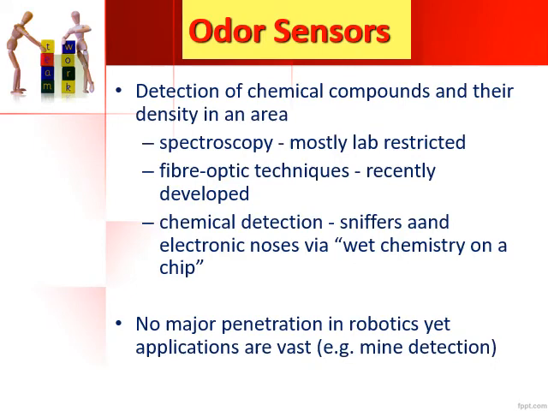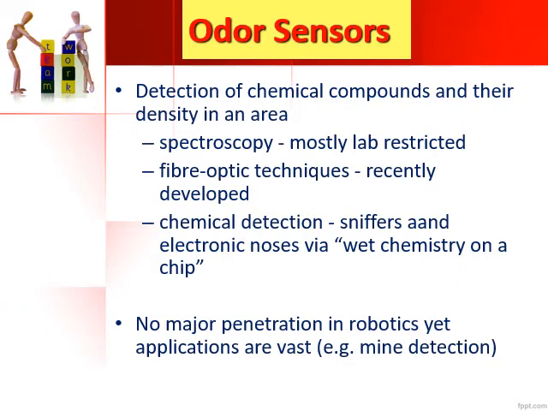Now that we are done with sound sensors, we have something called odor sensors, which are based on chemistry. They detect chemical compounds and their density in an area. If there is any harmful chemical with a pungent smell, such chemicals can also be detected with the help of odor sensors.